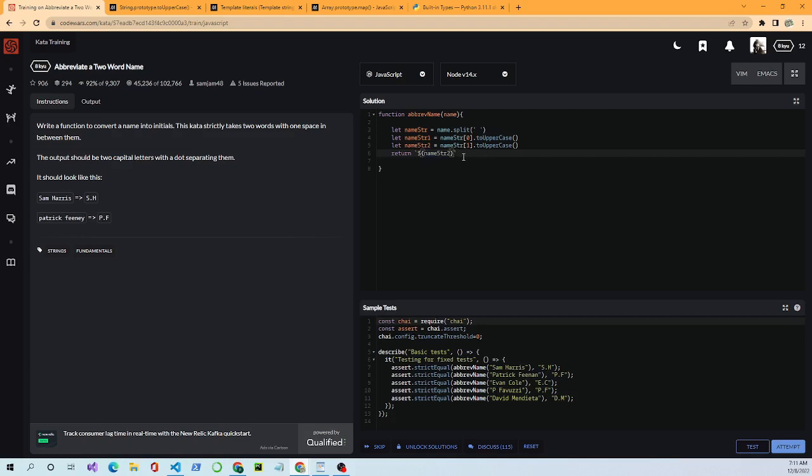Okay, period, more curly braces, namester 2. So I got that one wrong. Back that up. Namester 1, namester 2. Okay, this is a template literal. It's in backticks. Then to put a variable, I'm putting this first variable in this first spot, and this second variable in the second spot. So we have the $, or bling as it's called, then the curly braces, the variable name, closing curly braces, the dot, and the same thing for the second initial.